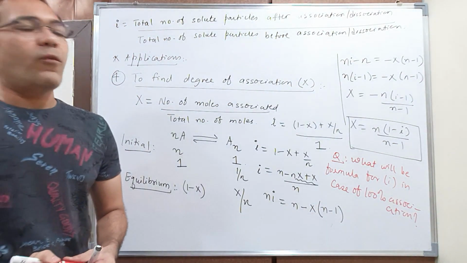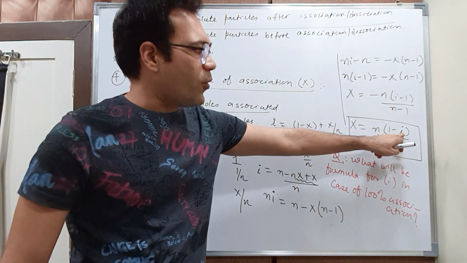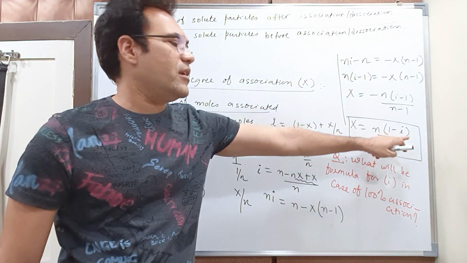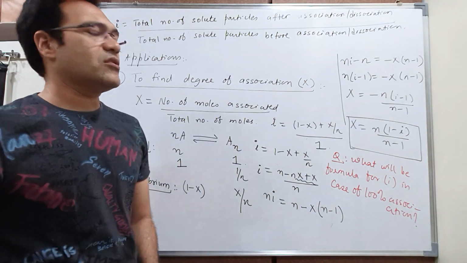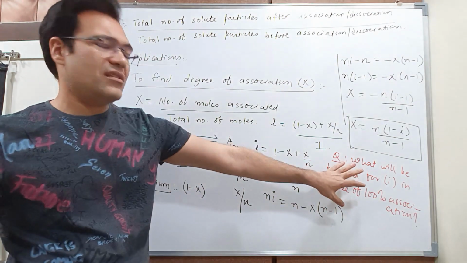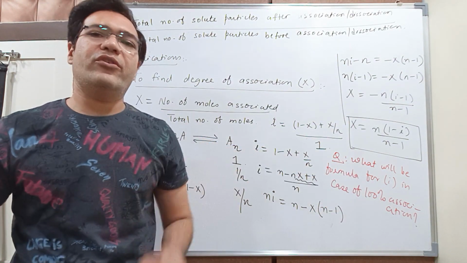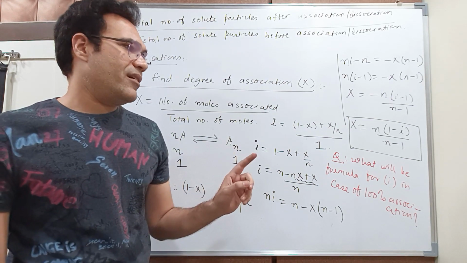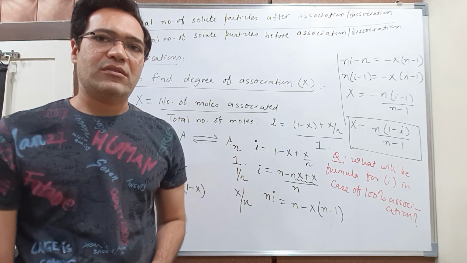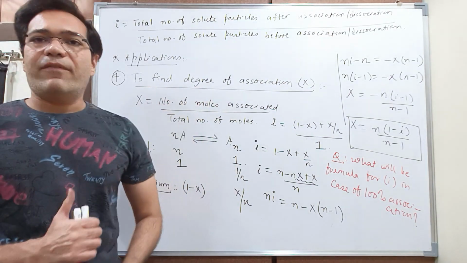What will be the value or the formula of Van 't Hoff factor i in case of 100% association? Now this I want you to do yourself, and comment the answer in the comment box.